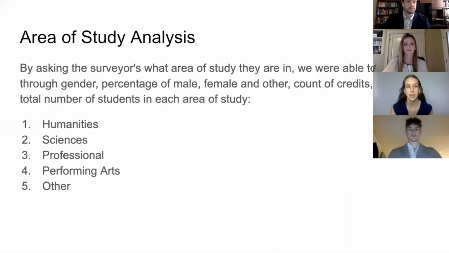Next we looked at the area of study analysis. By asking the surveyors what area of study they're in, we were able to analyze through gender, percentage of male, female, and other, counts of credits, and the total number of students in each area of study. We looked at the areas of study of humanities, sciences, professional studies, performing arts, and other.